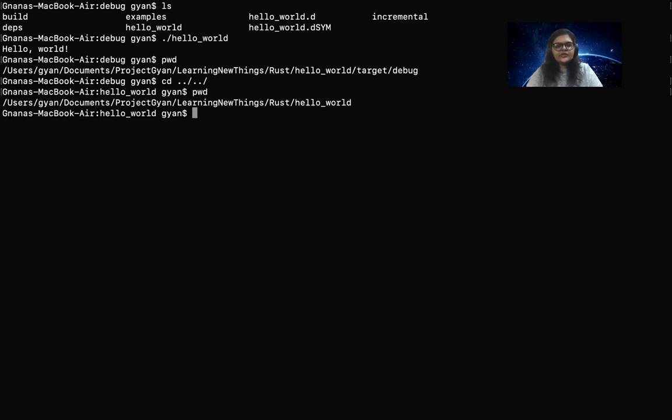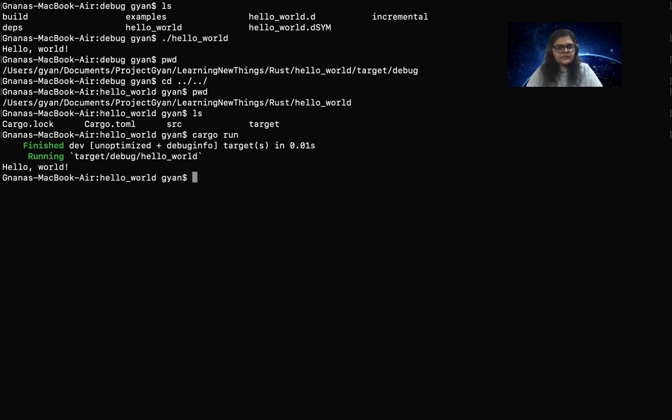There is another way to directly run. When I say cargo run, it will not just compile, but it will also run. As you can see, it finishes building the target, and then it runs the target debug hello world, the binary that we just ran manually. And here it prints hello world. Of course, we have production and we have test environments. So we can either build it using release, or we can just build and run it as it is for our testing purposes.